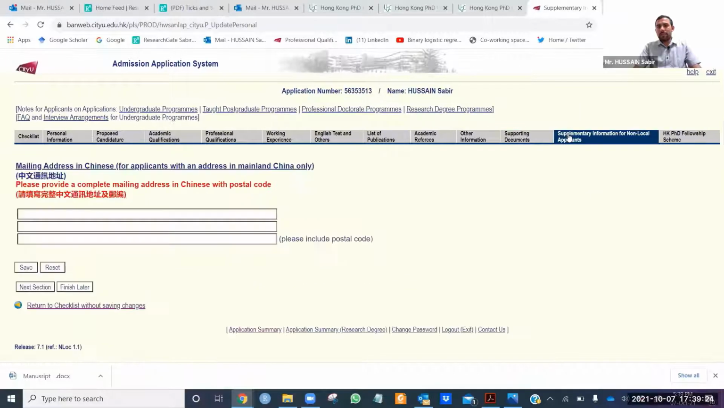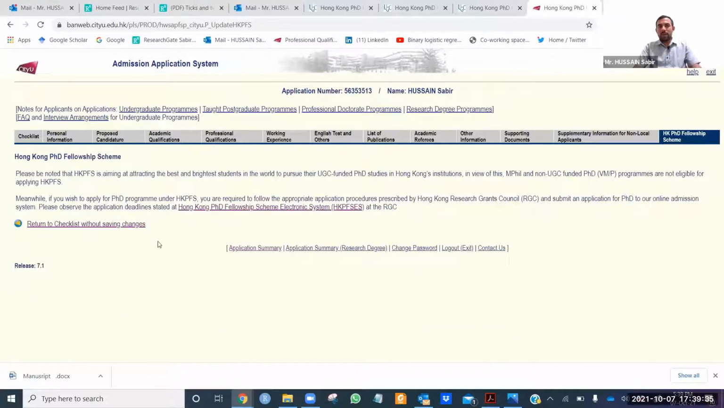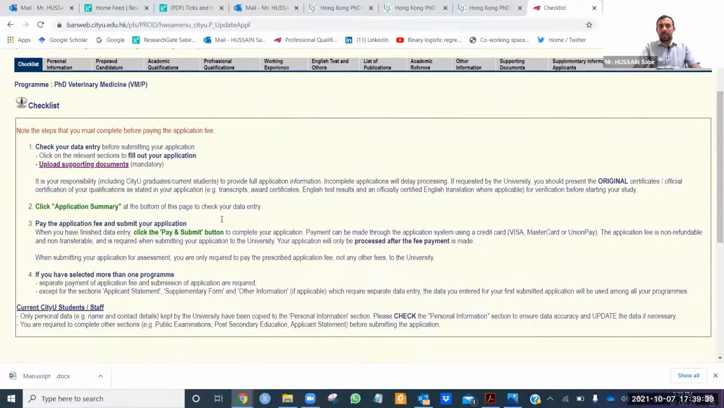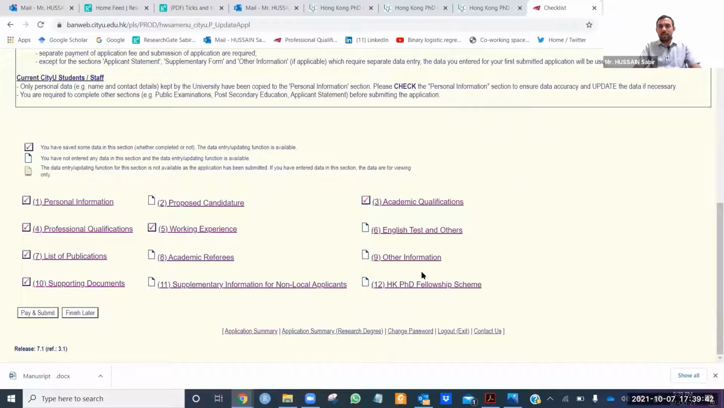And supplementary information for non-local is not relevant to us because it is only for mainland China, so leave it blank here. Then you need to click here last. Afterwards you can click on the checklist, all should be checked, and the last one, you need to pay and submit. You only need to pay 200 HKD. That's not a big amount. So that's all for the online application submission.